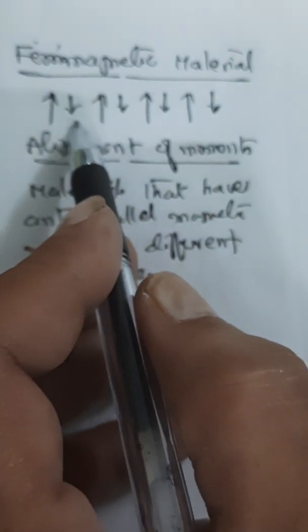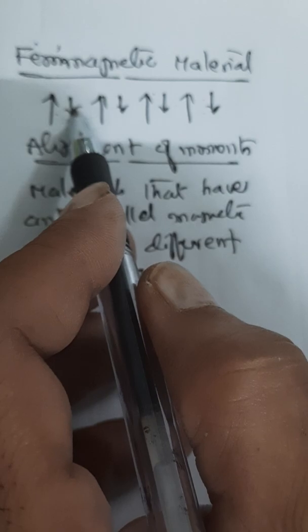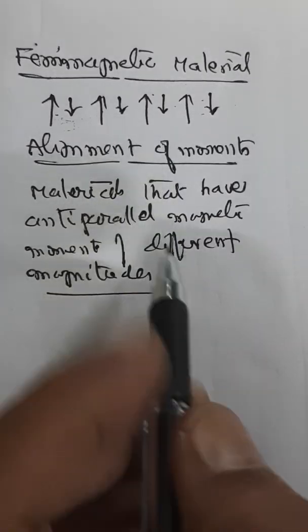Now you can show the alignment like this. They are aligned anti-parallel, but dimensions are different. So they have different magnitudes. That is what is to be understood.